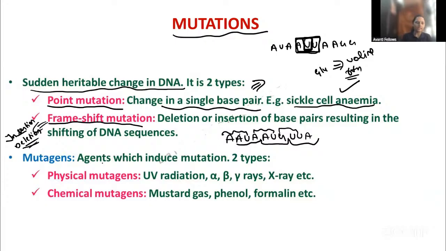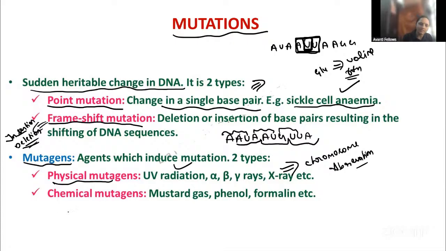Okay. Remember that. Then coming to the mutagens, mutagens are nothing but the agents which are going to cause the mutation. Among the physical mutagens, UV radiation mainly causes skin cancer. And X-ray mainly damages the chromosome, causing chromosome aberration. The chromosome is going to be broken by the X-ray. So that's why the X-ray is not recommended so many times.